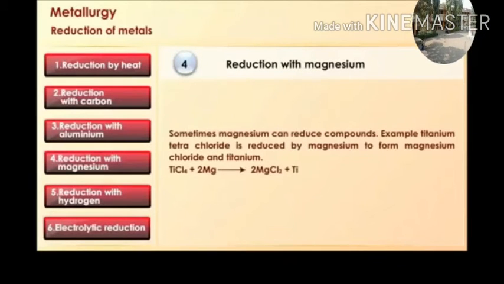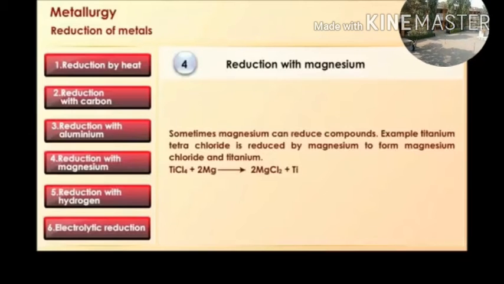Reduction with magnesium. Sometimes magnesium can reduce a compound. Example: titanium tetrachloride is reduced by magnesium to form magnesium chloride and titanium. In the given reaction, titanium tetrachloride reacts with magnesium to form magnesium chloride plus titanium.